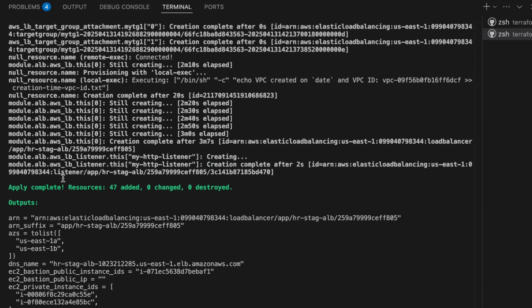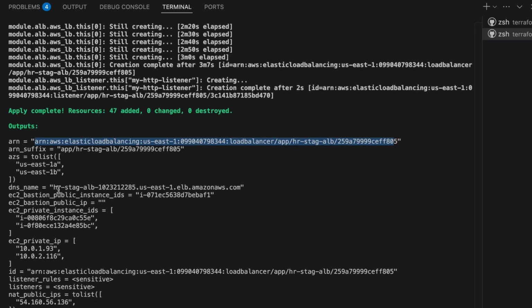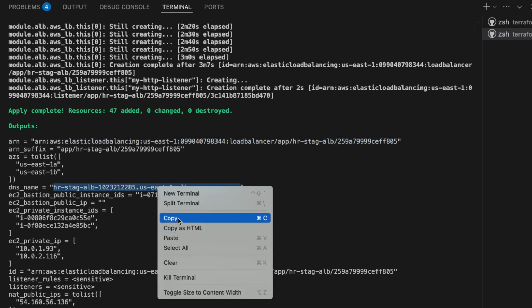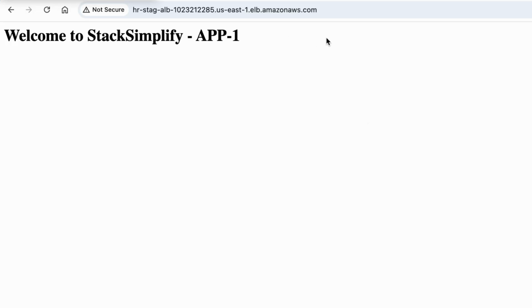So apply complete. This is our resource which we have created, application load balancer, ARN of the application load balancer, and this is my DNS name. So my application will be reachable at this address. I'm just waiting for that. Oh, it is already back by the time I'm done. Fantastic. This is done.